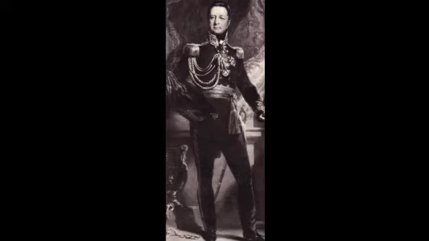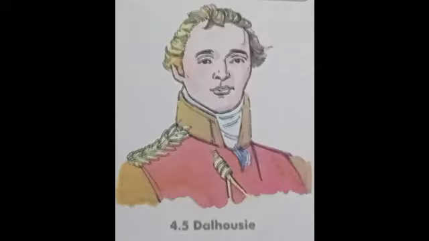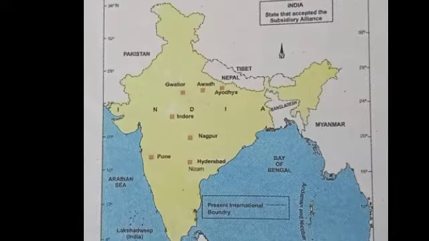Lord Dalhousie became the Governor General of India in 1848 AD and he adopted the policy of annexation for the expansion of the East India Company and the British imperialism in India. Thus, under the various pretexts, many states of India were annexed by Dalhousie to the British Kingdom. Punjab and Burma were annexed under the pretext of war.